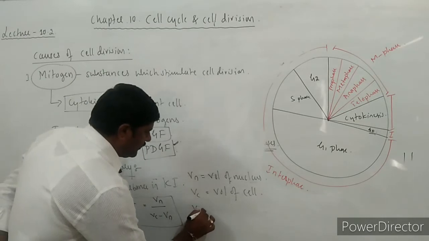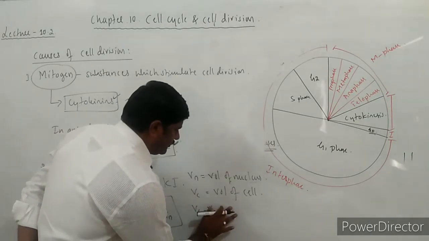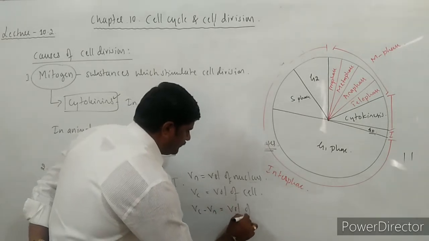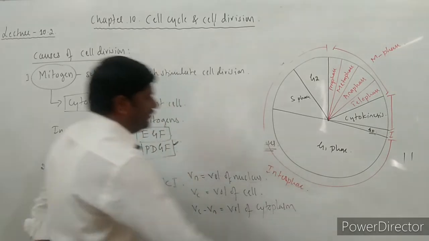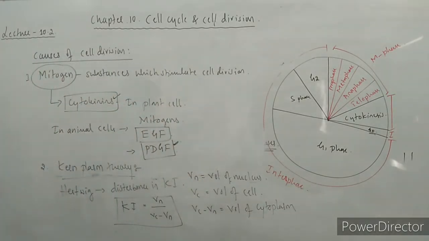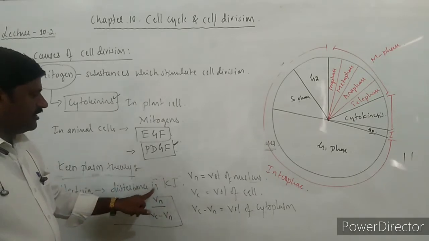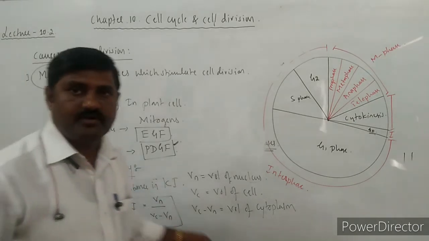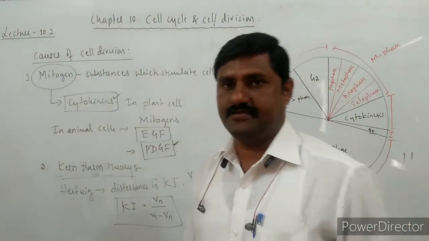So Vc minus Vn is the volume of the cytoplasm itself, right? So the karyoplasmic index is disturbed. Due to disturbance of karyoplasmic index, the cell divides, he says.